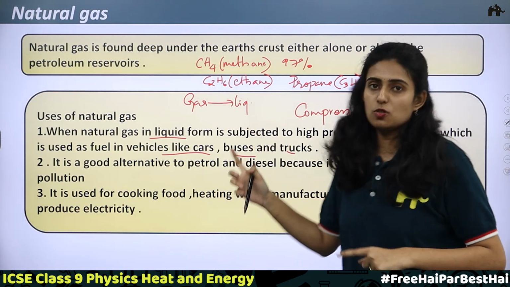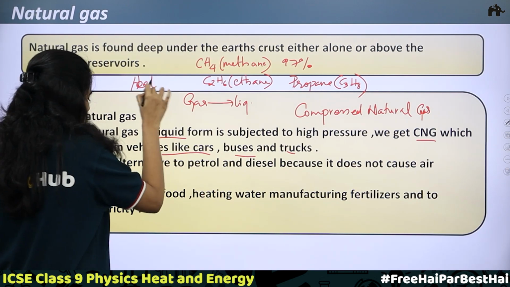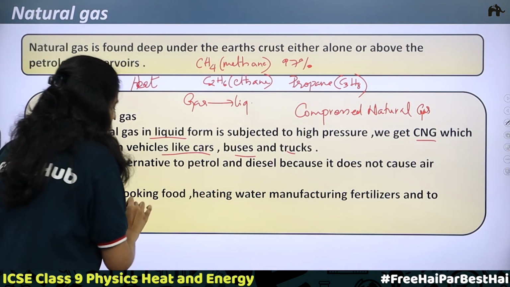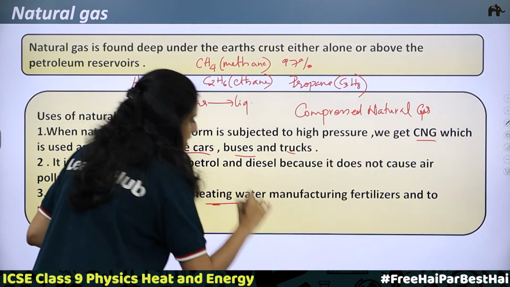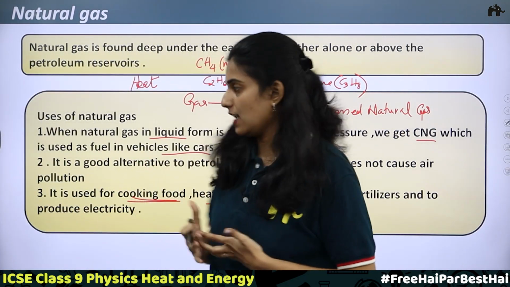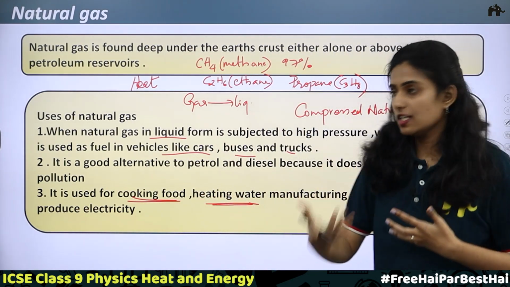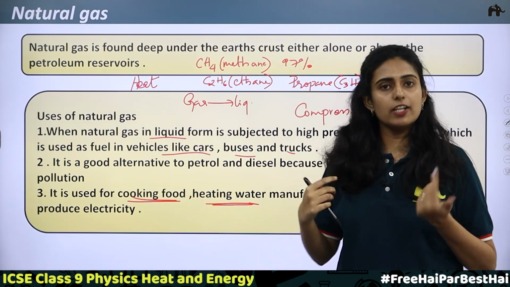So it is a main source, that is, it is able to produce heat. Since it is able to produce heat, it is helping in cooking food, then heating water. Other uses are to manufacture fertilizers. Then also this heat energy can be converted into electricity. So they can be used in the production of electricity.